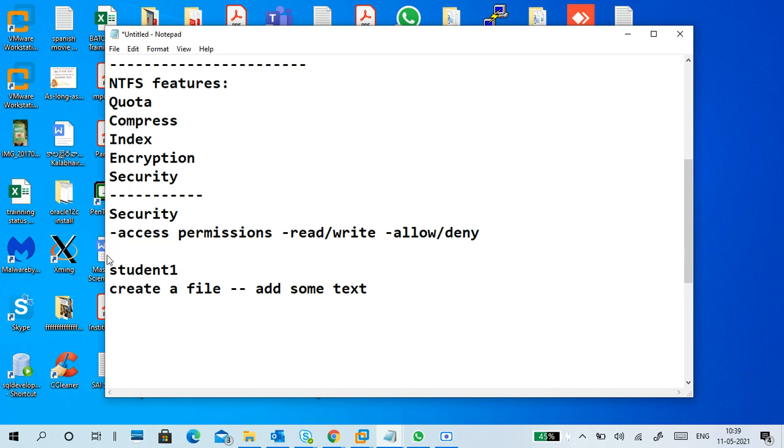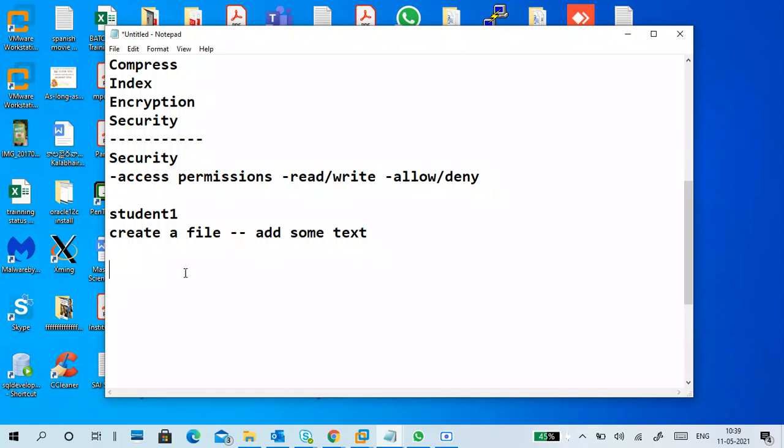We can do it with student two also, but permissions given with student two for student one, who is the administrator, can be overridden. That is the problem. So better to do it with student one and try with student two.